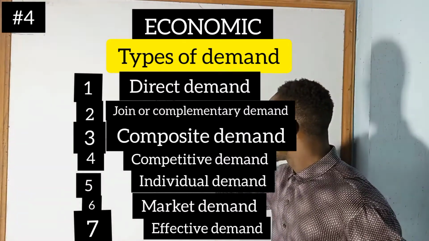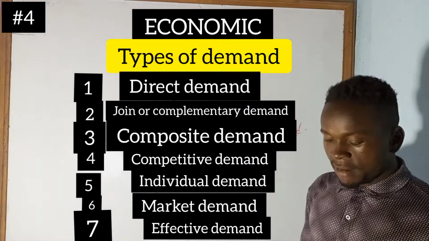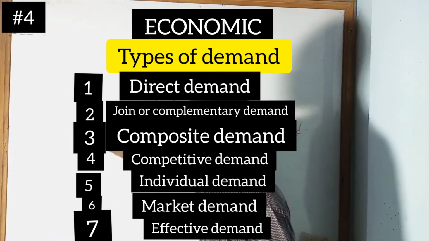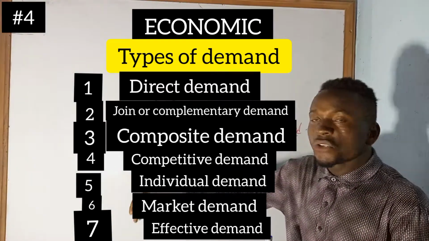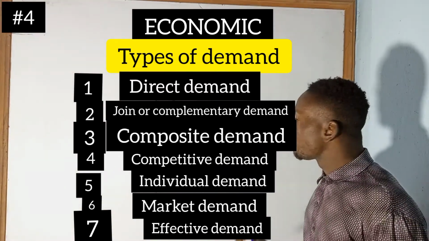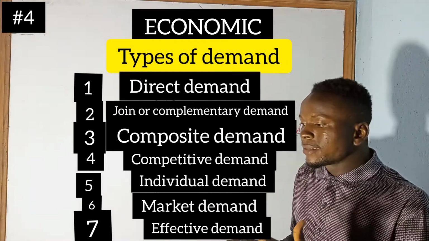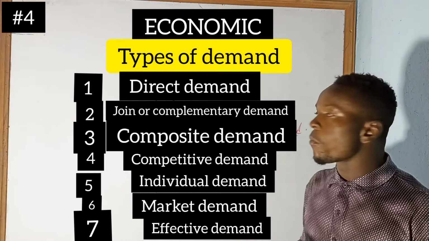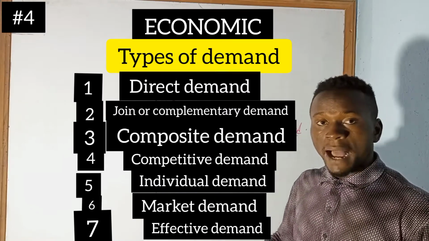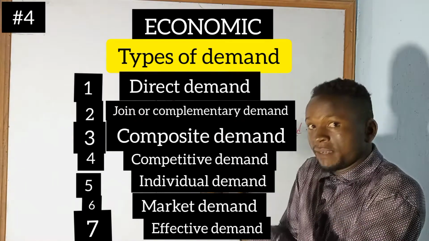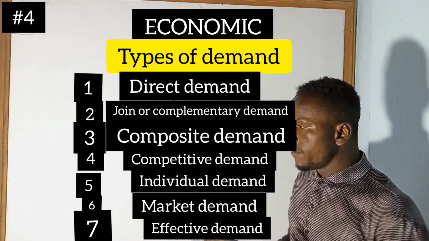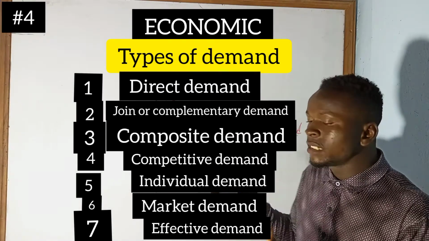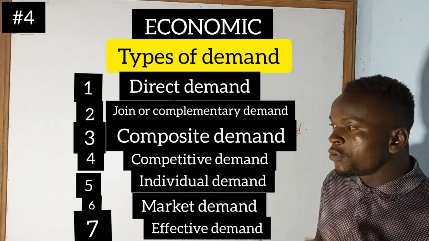Next, we'll talk about composite demand. Composite demand explains a demand for many uses, that is, a demand that is used for several purposes. Example, we can talk of timber. If you see a timber stick like you see on the screen, this timber stick can be used to produce a chair.